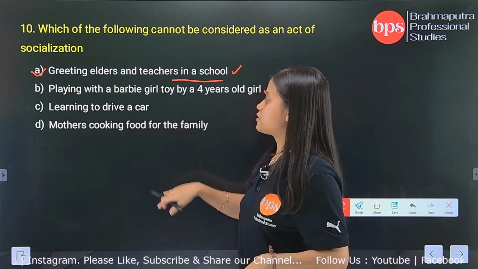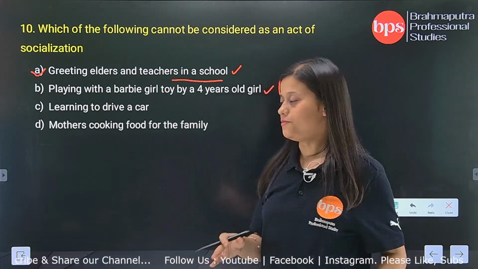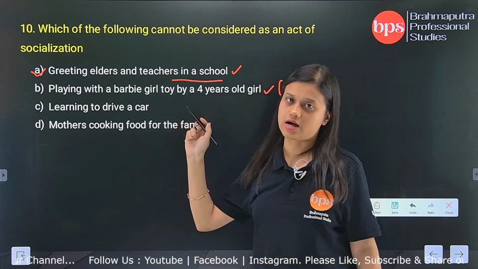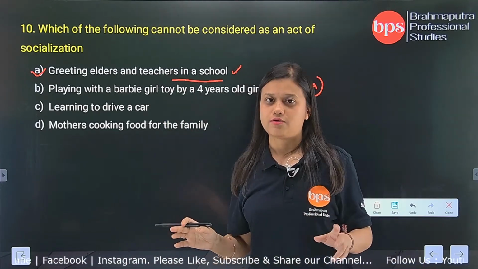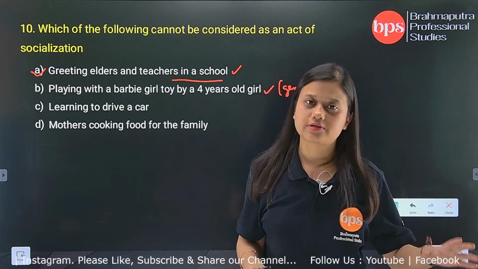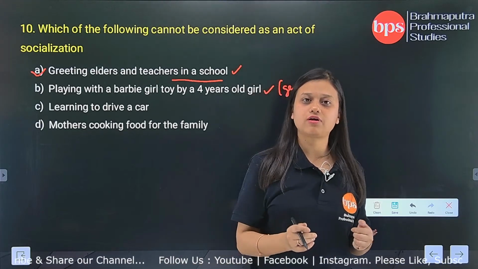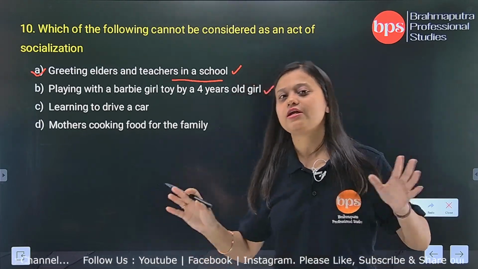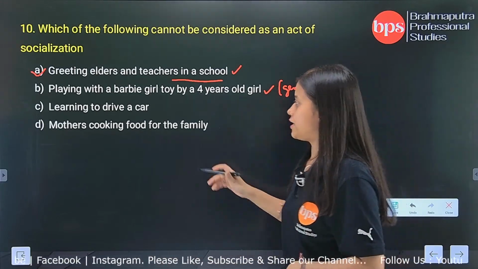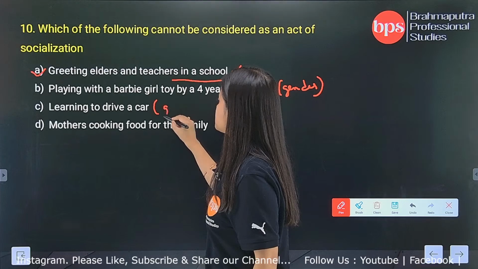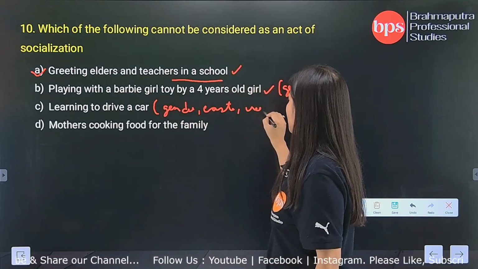Now the third option is learning to drive a car. Irrespective of your gender, your caste, or your class, you learn to drive the same way. A girl will not learn to drive in a different way than a boy. Everybody will drive a car as it is supposed to be driven. Learning to drive a car does not consider your gender, your caste, your creed, or whatever.